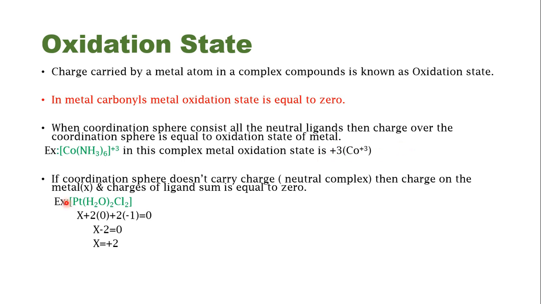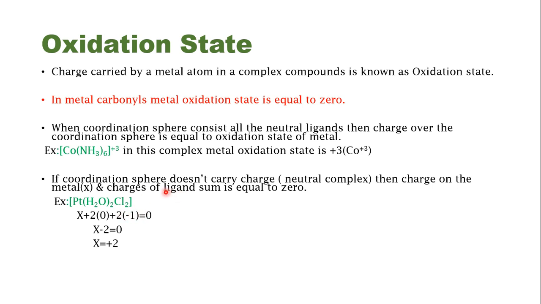Next, if the coordination sphere does not carry charge, then the charge on the metal and the charges of the ligands sum to 0. So you have platinum, two ligands of water, and then chloride ligands. There is a combination of a neutral ligand and a charged one. Water does not have a charge, but chloride has a charge of -1.